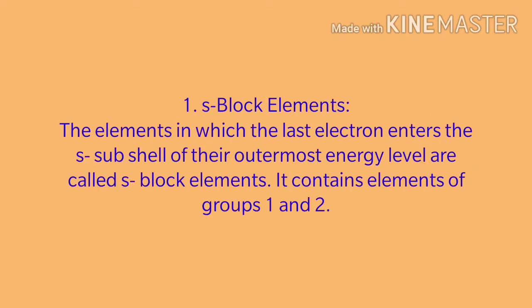The division of elements into blocks is primarily based upon their electronic configuration. The first block is S block element. The elements in which the last electron enters the S subshell of their outermost energy level are called S block elements.